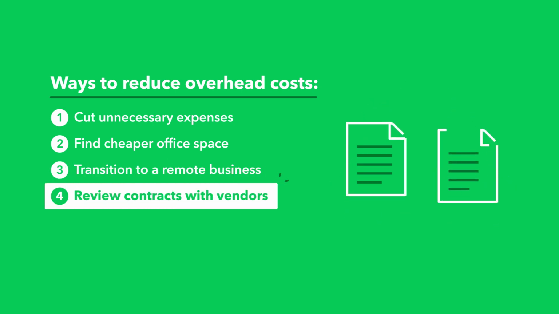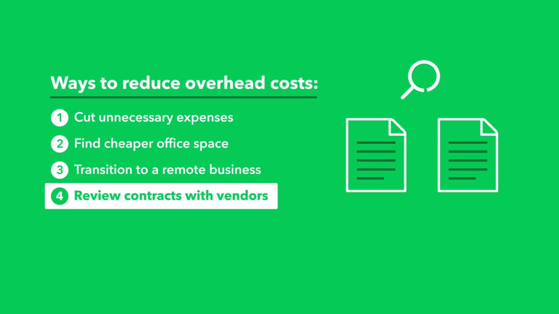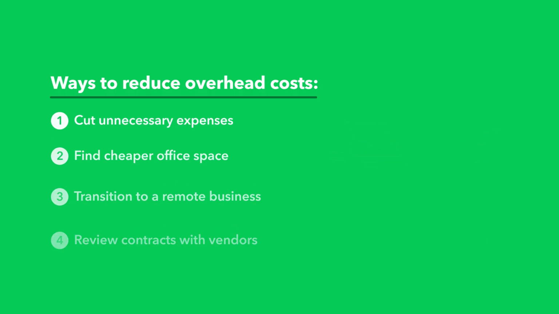Review and negotiate contracts with suppliers. Think of this as a cleanse for your company. Go through all of your contracts and pricing. Cancel the contracts you don't need and negotiate outdated ones. This is a big way to reduce overhead costs.